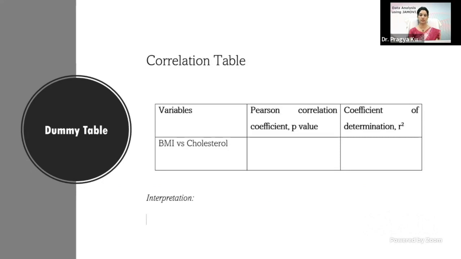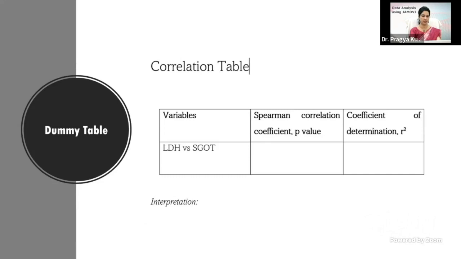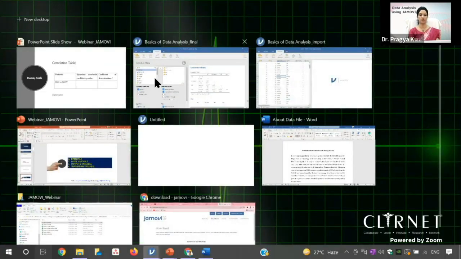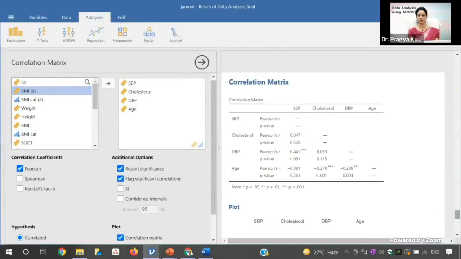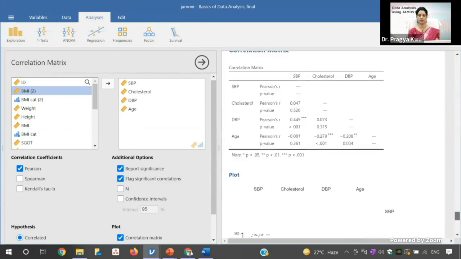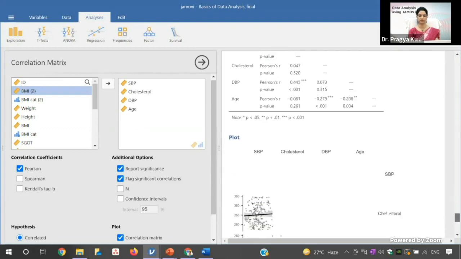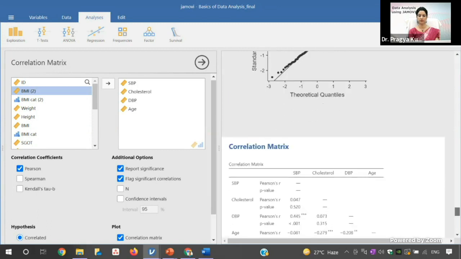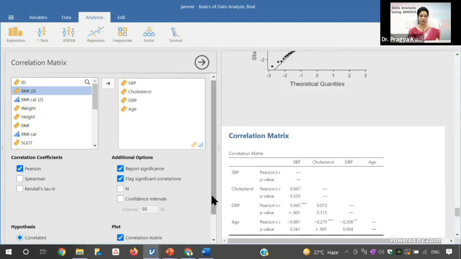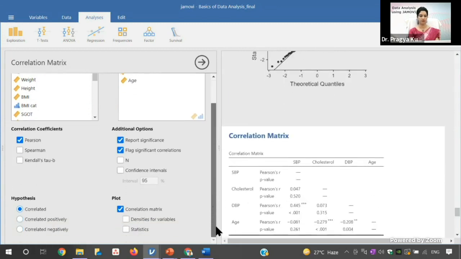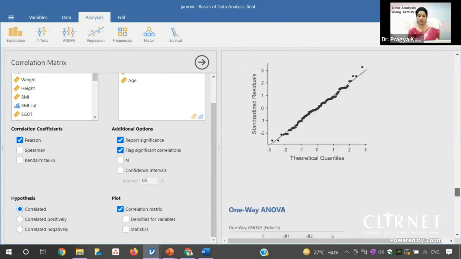This is the correlation table. You can see that we will report the coefficient of determination also, that was there in that R square. We'll see what was there. So you can see this output, and you can see if you go up, so that's how.